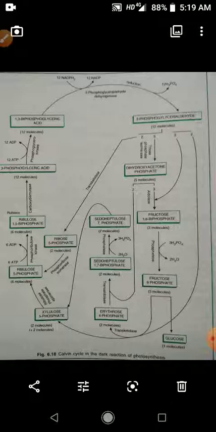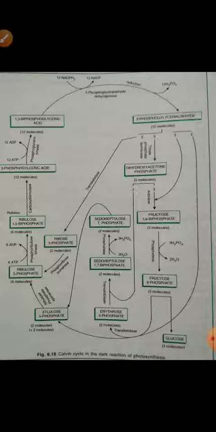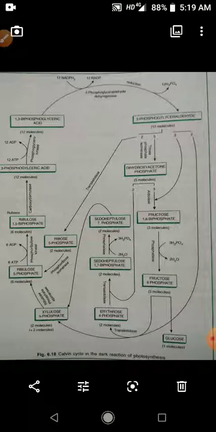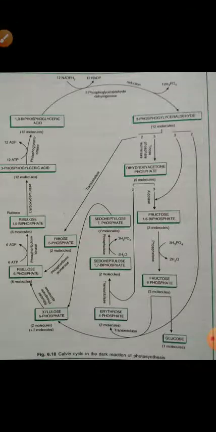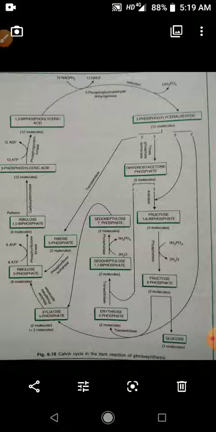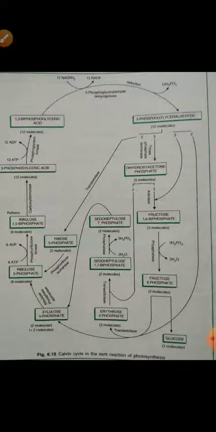Now sedoheptulose 7-phosphate combines with 2 molecules of 3-phosphoglyceraldehyde, then it forms 2 molecules of ribose 5-phosphate and 2 molecules of xylulose 5-phosphate. So together 4 molecules of xylulose 5-phosphate change into ribulose biphosphate. So 6 molecules of ribulose biphosphate are regenerated.